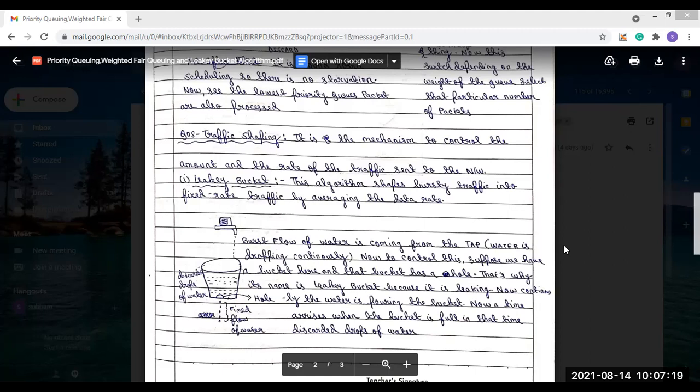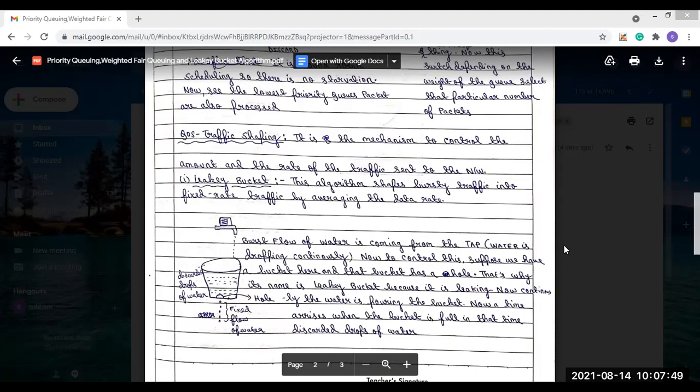For traffic shaping, we have two algorithms. One is the leaky bucket, and another one is the token bucket. Today we'll first see the leaky bucket algorithm. What does this leaky bucket algorithm do? This algorithm shapes the bursty traffic into fixed rate traffic.